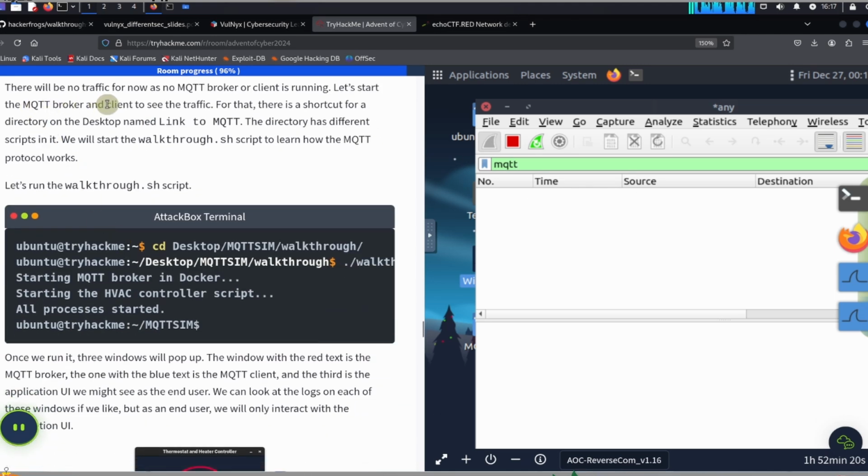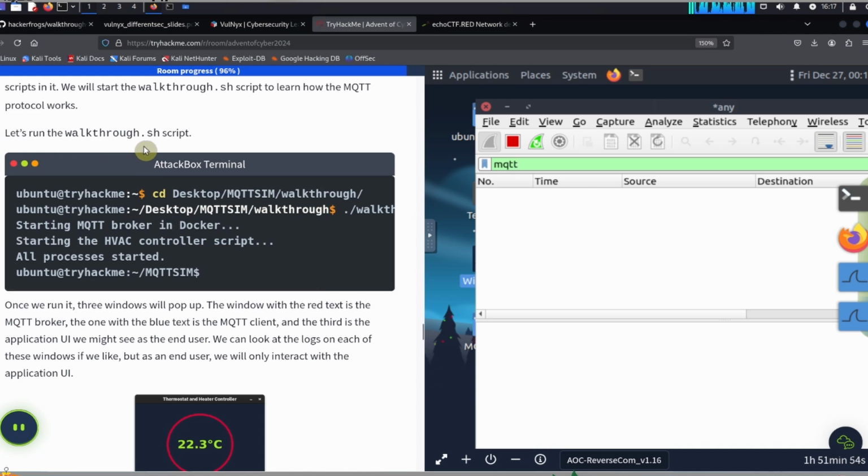There will be no traffic for now as no MQTT broker or client is running. Let's start the MQTT broker and client to see the traffic. For that, there's a shortcut for a directory on the desktop named link to MQTT. The directory has different scripts in it, and we're going to start the walkthrough.sh script to learn how the MQTT protocol works. Let's run the walkthrough.sh script.